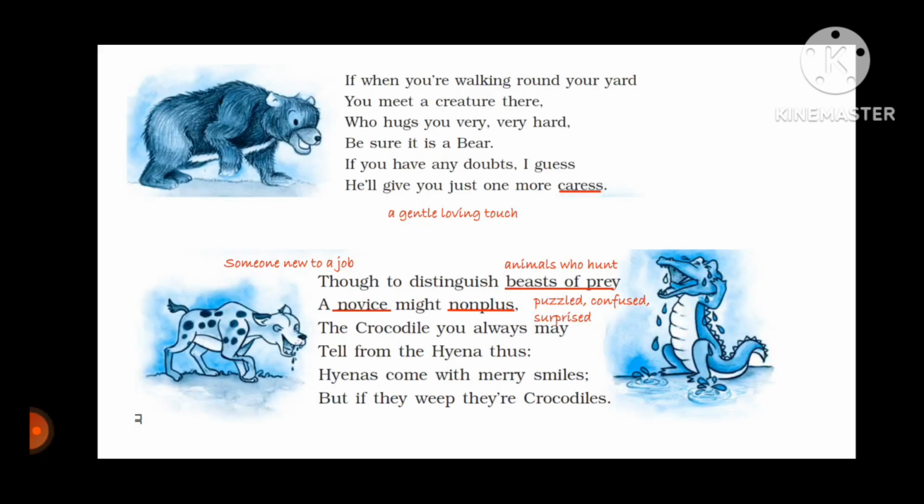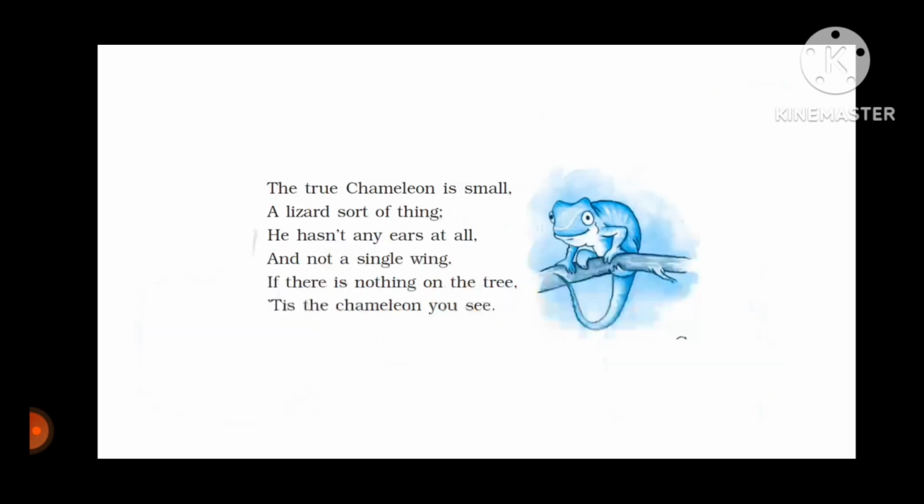He doesn't mean it. Now, figure of speech, again alliteration in the line. When you're walking your yard, who hugs, her sound, and then novice might nonplus, ner sound. Then we have assonance in the line, meet a creature there, e sound repeated.